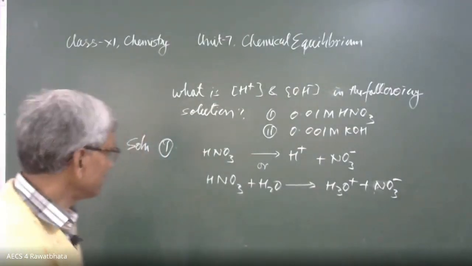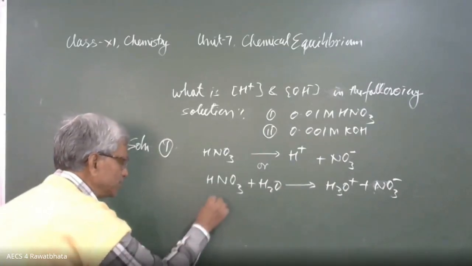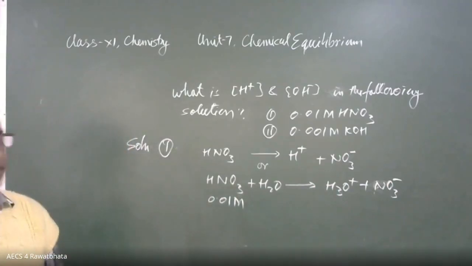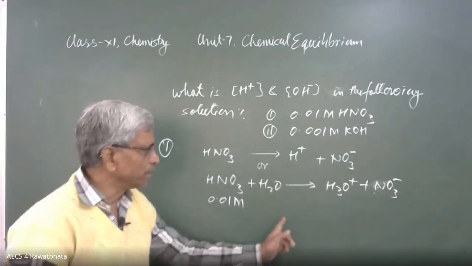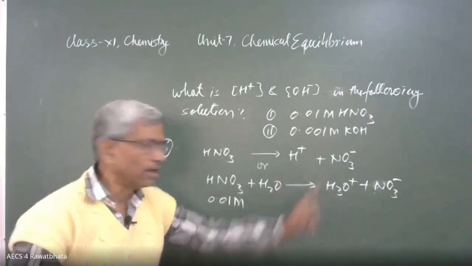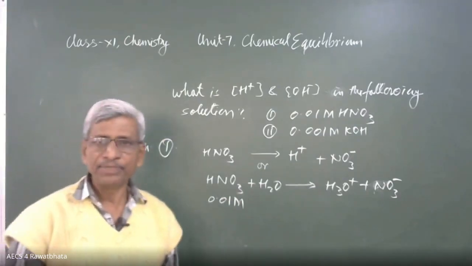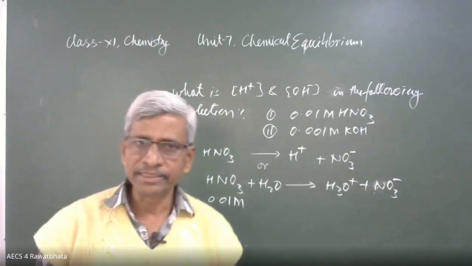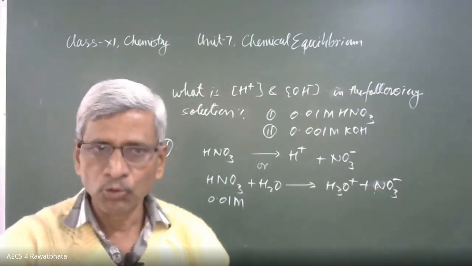Its concentration is given as 0.01 moles per liter. This is the given concentration of nitric acid here. What should be the concentration of hydrogen ion or hydronium ion? Its concentration will be the same because it is going to ionize completely. Up to what extent will HNO3 ionize completely? Up to 1 mole.